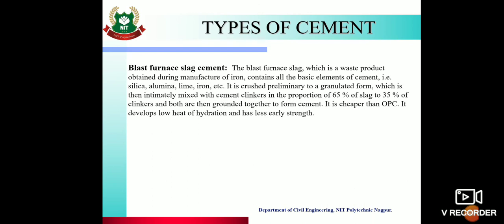Then next is blast furnace slag cement. So blast furnace slag is a waste product obtained during manufacturing of iron. So it has all basic elements of cement like silica, alumina, iron, lime, etc. So it is mixed with ordinary Portland cement. So proportion of cement is 65% and slag is 35%. So both are then grounded together to form cement. It is cheaper than ordinary Portland cement. It develops low heat of hydration and less early strength.